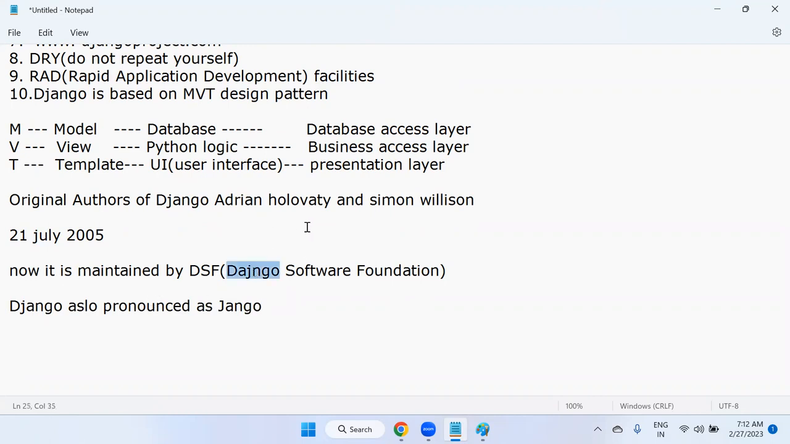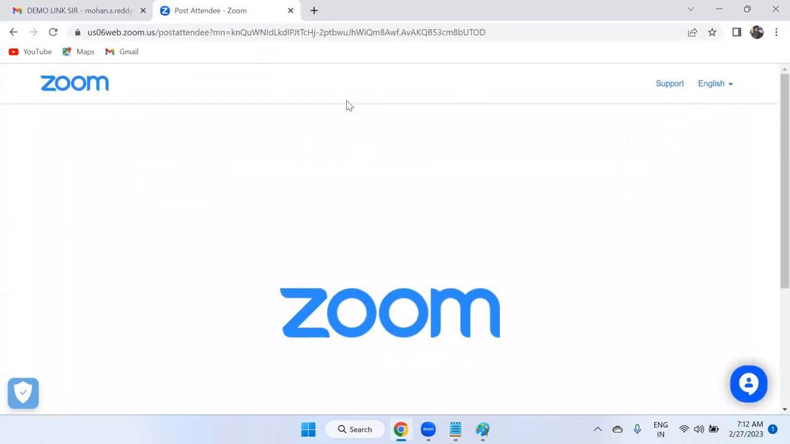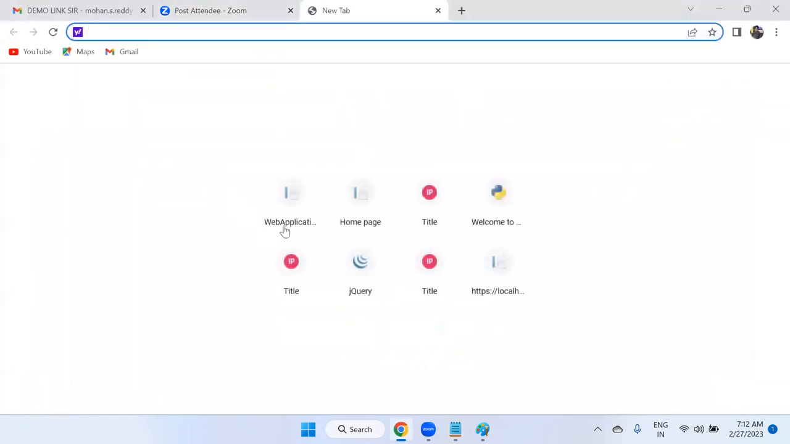The authors selected the name Django from a person's name. Okay, so Django is the name of a jazz guitarist called Django Reinhardt. So the famous jazz guitarist is there. That person's name is Django Reinhardt. This is the person. You just go to Google and type Django Reinhardt. So you'll be able to find that person. Who is that? He's a famous jazz guitarist.